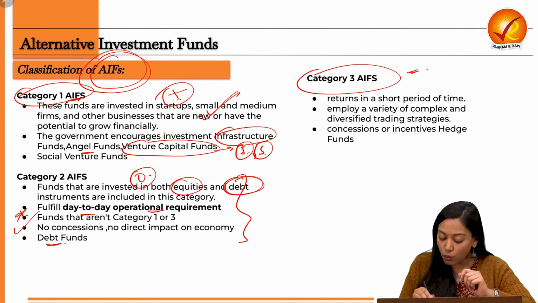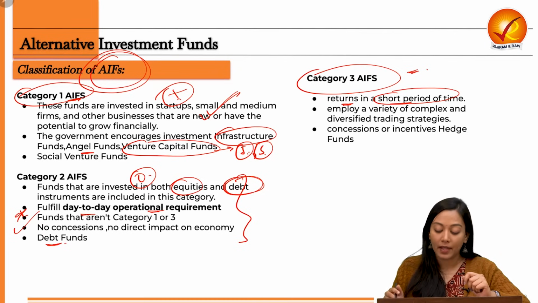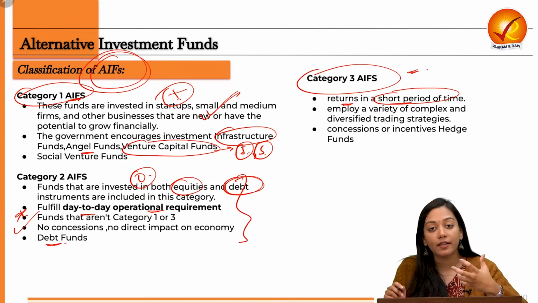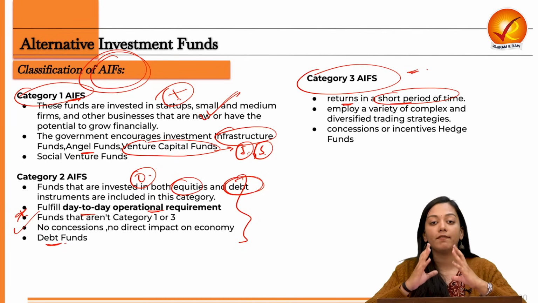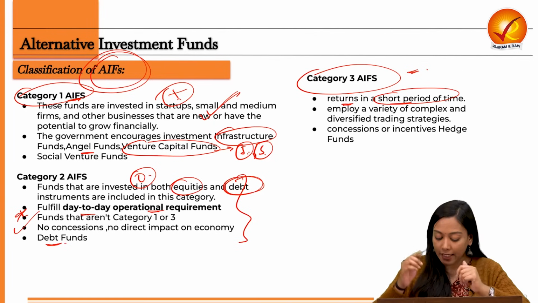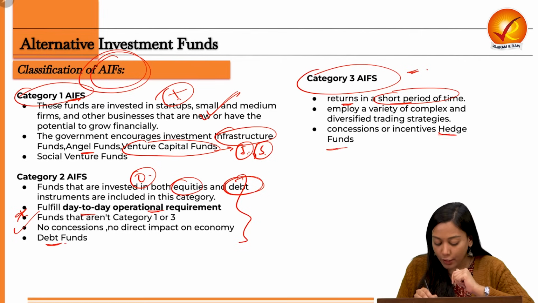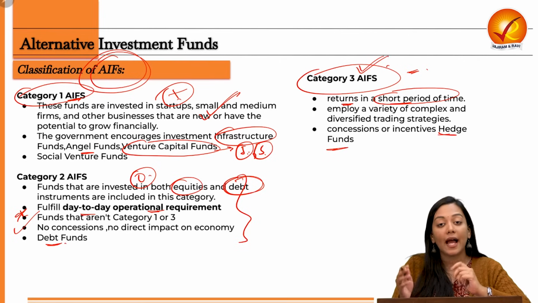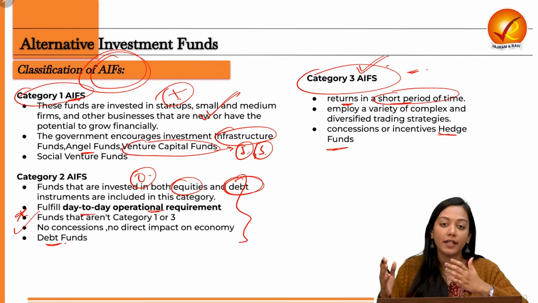They are the ones who give returns in a very short period of time. They also tend to give very high returns. Therefore, they involve investment in assets which are very risky. The more the risk, the higher the returns. And therefore, hedge funds are good examples of category 3 alternative investment funds.